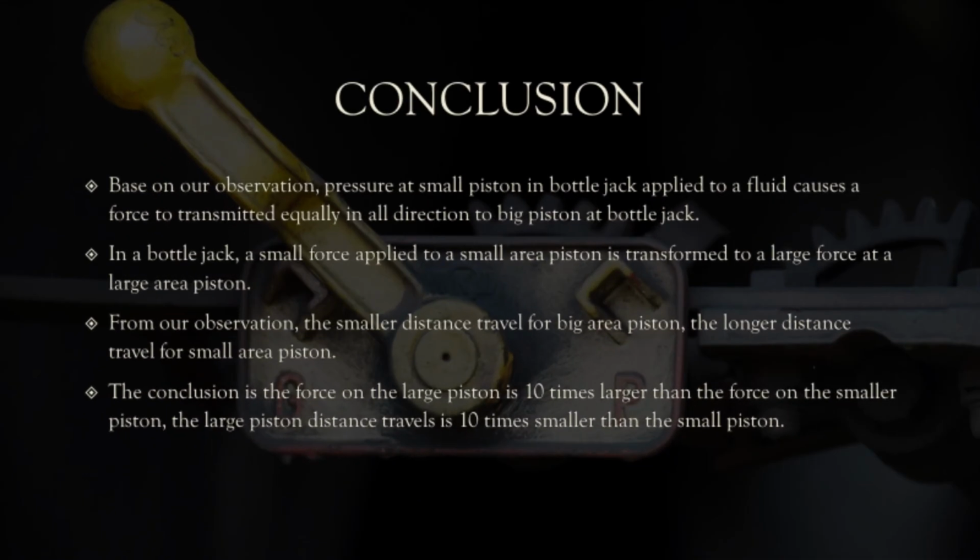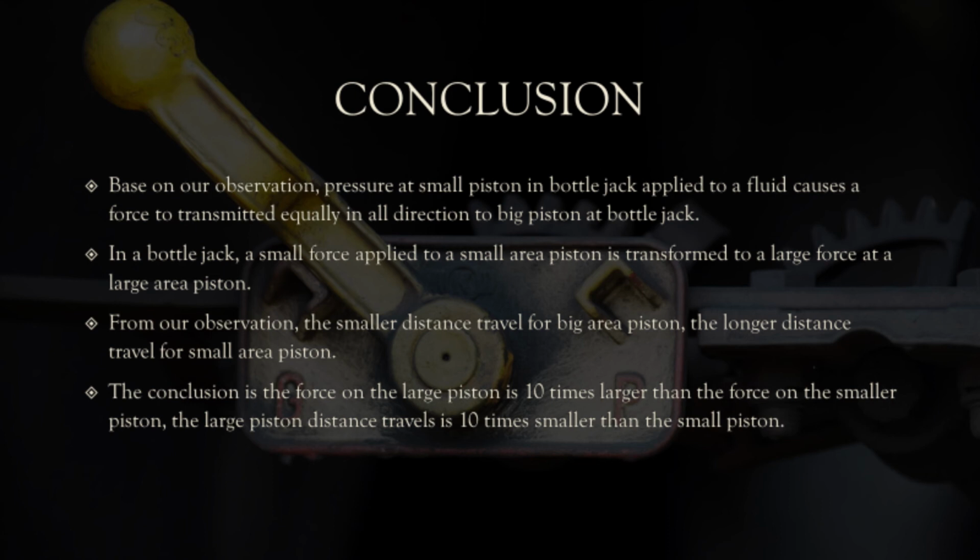Conclusion for this application, the bottle jack. Based on our observation, pressure at the small piston in the bottle jack applied to a fluid causes a force to be transmitted equally in all directions to the big piston. Next, in a bottle jack, a small force applied from a small area piston is transformed to a large force at a large area piston.